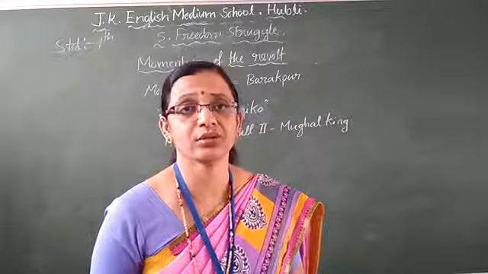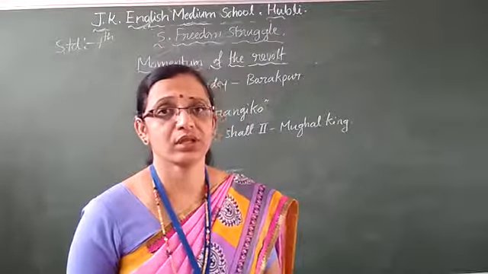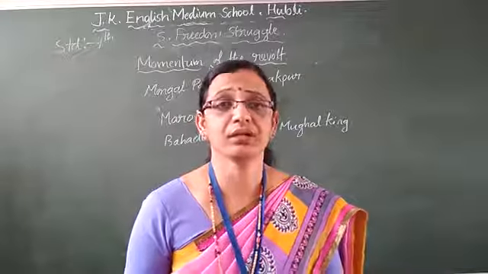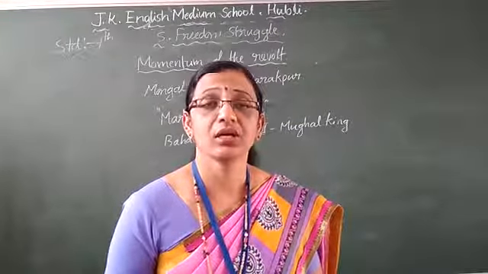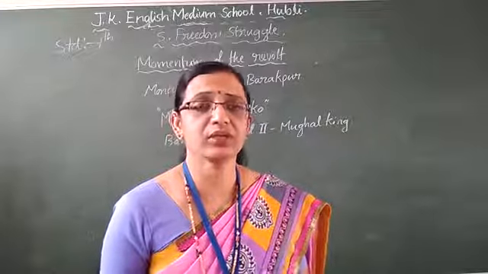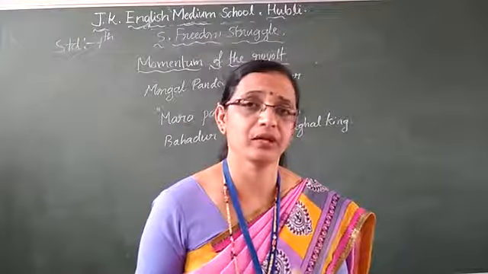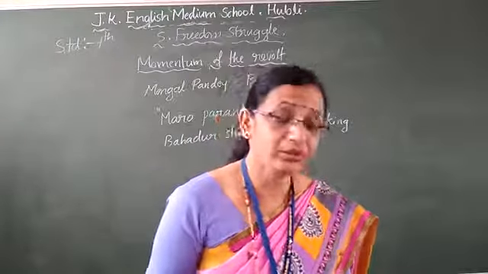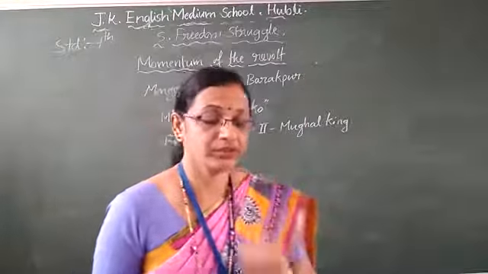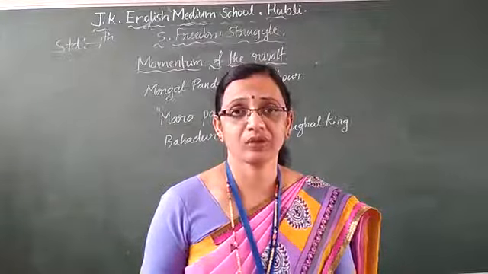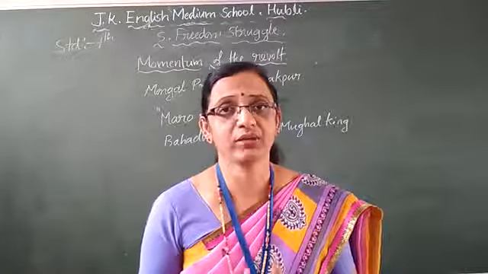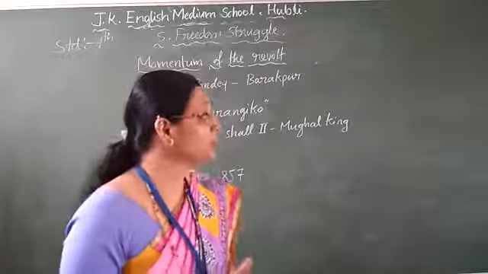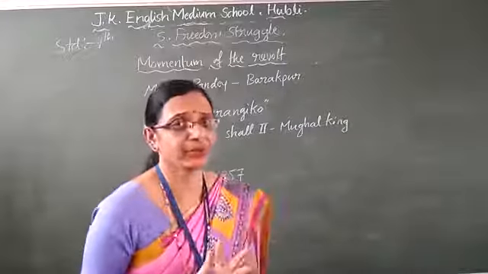Administrative causes, military causes, economic causes. And already we know what the causes are and how Indians were ready to revolt against the British. They just wanted one spark to revolt against the British. So in today's class, how it started and what spark they got to revolt against the British, that we are learning. See children, everyone was suffering from the British.